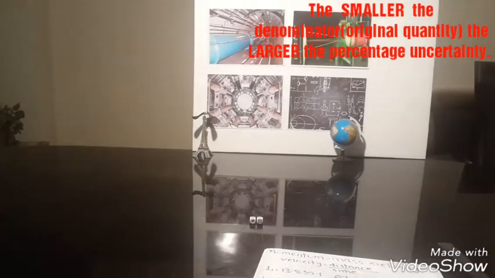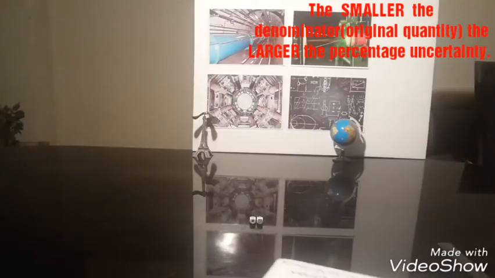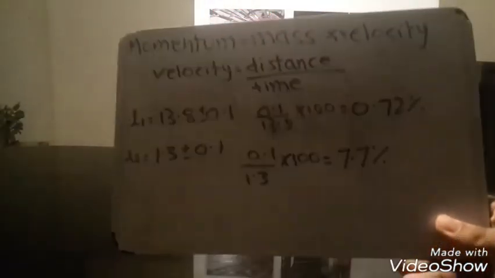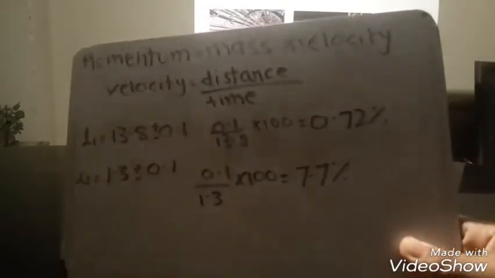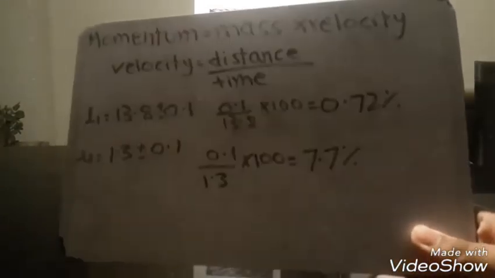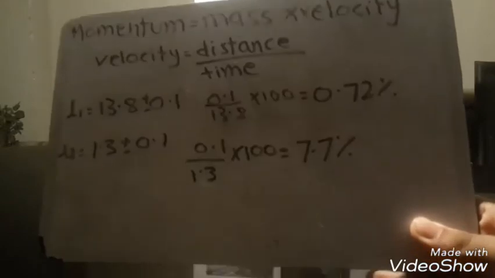But what if I have a smaller object such as this dice? In the case of this dice, the length of the dice is 1.3 centimeter. So the percentage uncertainty will be 0.1 divided by 1.3 multiplied by 100. So here are some of the stats. In the case of the marker, it turns out to be 0.72%, but in the case of the dice, it turns out to be 7.7%. So you can see that the smaller the length of the object, the smaller the denominator and the higher the percentage uncertainty.